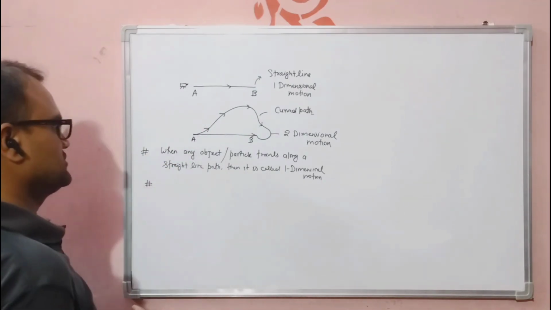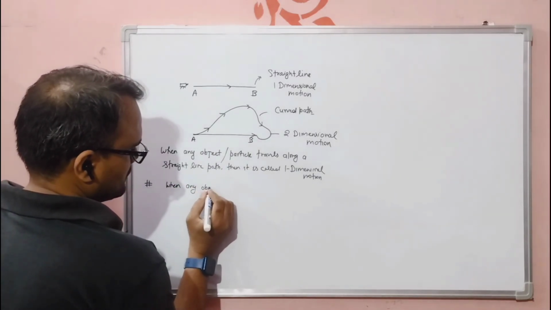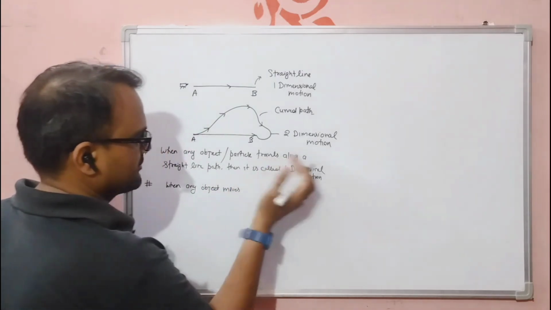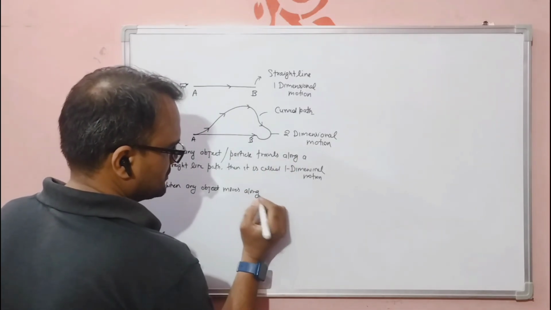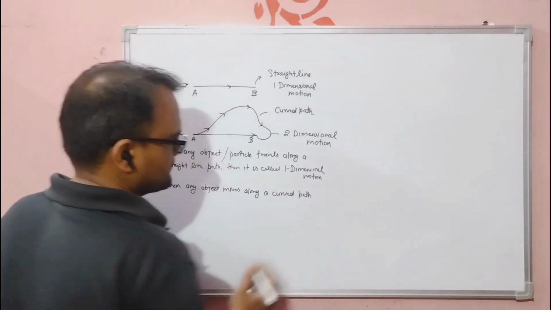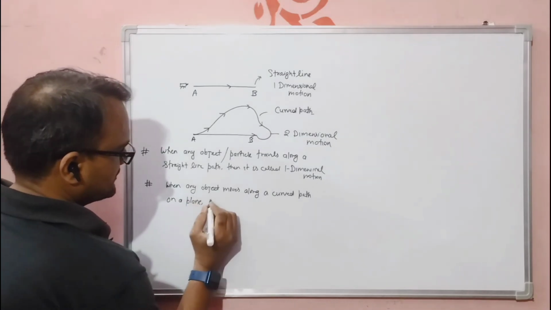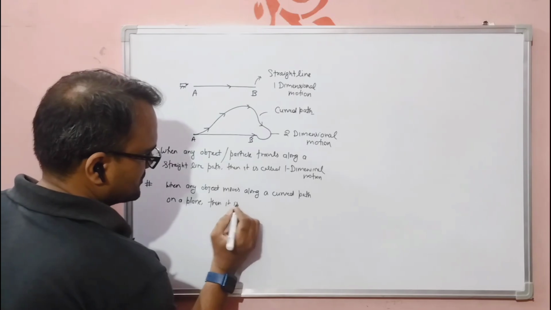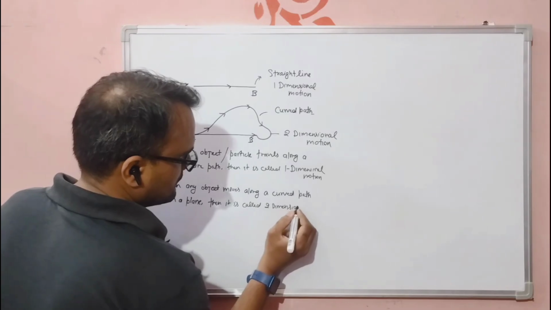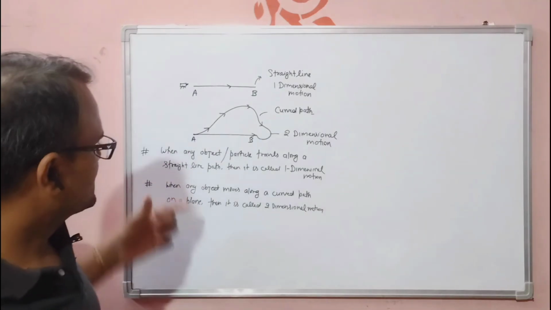Now let's see what two-dimensional motion is. When any object moves, or you can say travels, along a curved path on a plane, then it is called two-dimensional motion. Okay, so this is the concept.